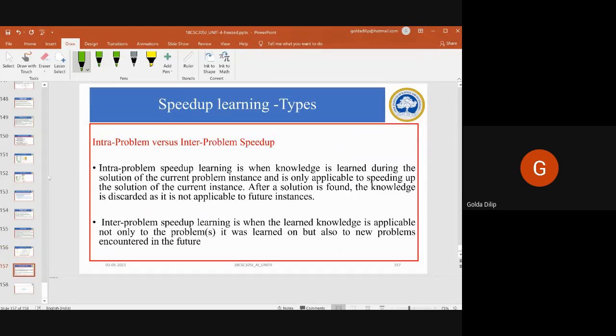Now the types: intra problem and inter problem speed up. Intra problem is when the knowledge is learned during the solution of the current problem, applicable only to speeding up the solution of the current instance. After the solution is found, the knowledge is discarded because it is not applicable for future instances. Whereas inter problem speed up learning is when the learned knowledge is applicable not only to the problem it is learned from, but also to new problems encountered in future.